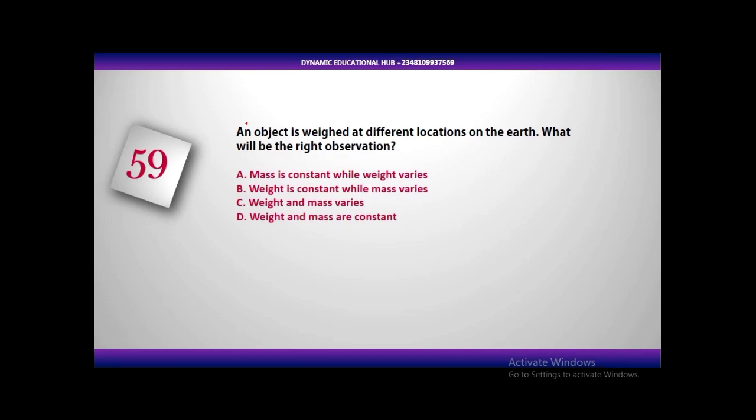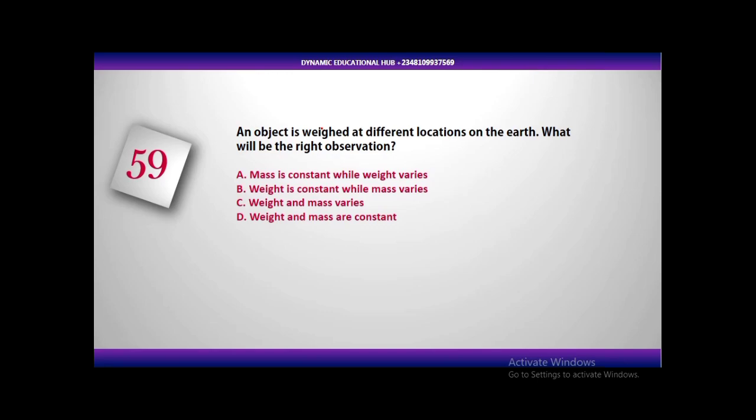While weight is as a result of gravity, the gravitational pull experienced by a body. Weight is measured by spring balance. Weight is also measured by lever balance, spring balance, beam balance. They are all used to measure weight, while the chemical balance is used for mass. So the correct answer is mass is constant.